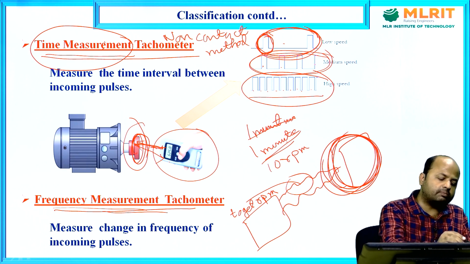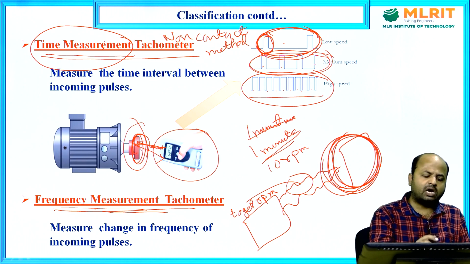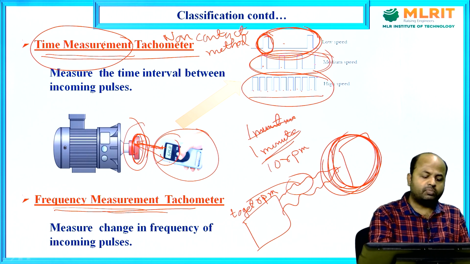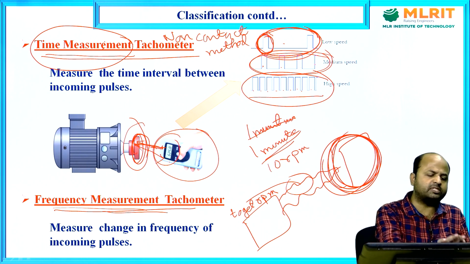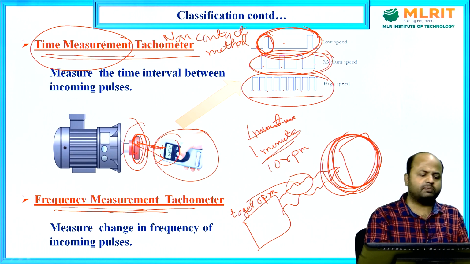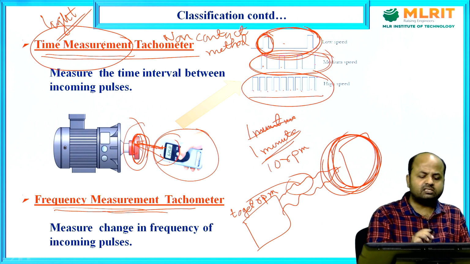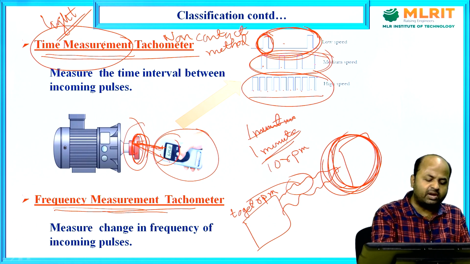So time measurement and frequency measurement, these are two types of non-contact method. Non-contact means you will be measuring the angular speed without contacting the tachometer with the rotating object. So how to measure? By transmitting the light. Here all the thing will be done by the transmission of light. This is the simple logic of time measurement tachometer and frequency measurement. Means light is the main source here. Light is the main source, and whenever this light is transmitted from the tachometer, the rotating object reflects that light.